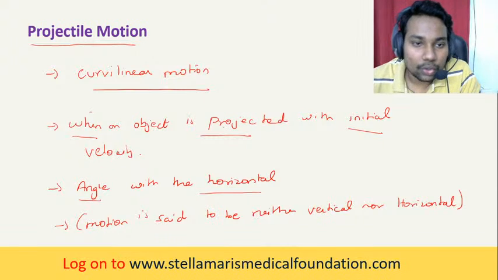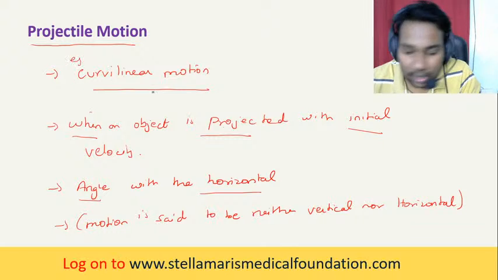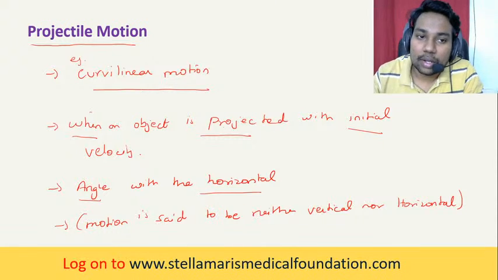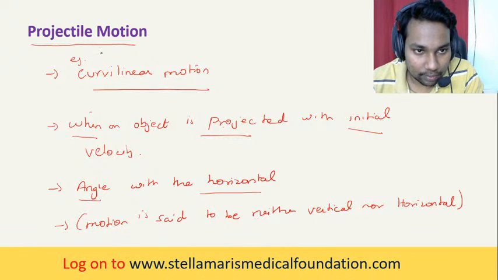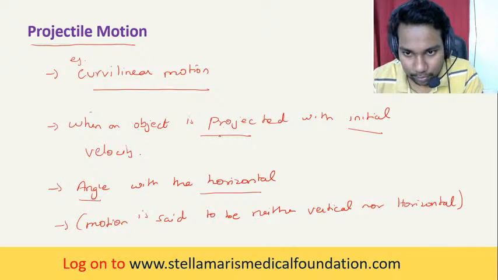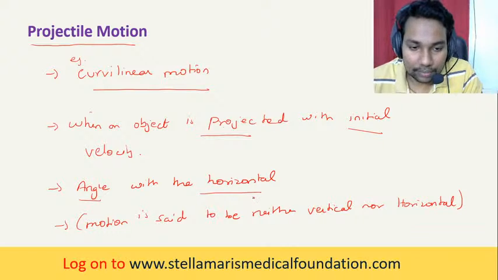Projectile motion is nothing but an example of curvilinear motion. Tarun, good evening, welcome to the class. We are seeing projectile motion. So projectile motion is nothing but an example of curvilinear motion. When an object is projected with the initial velocity, it makes an angle with the horizontal.